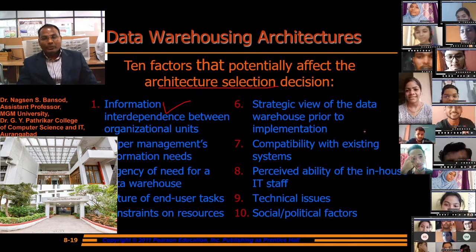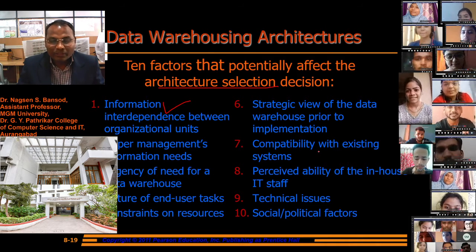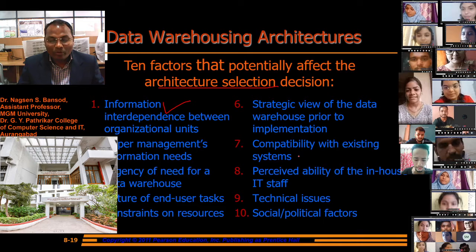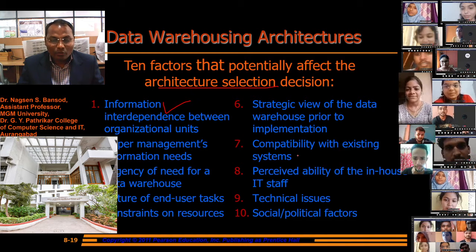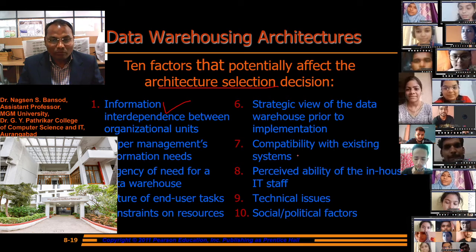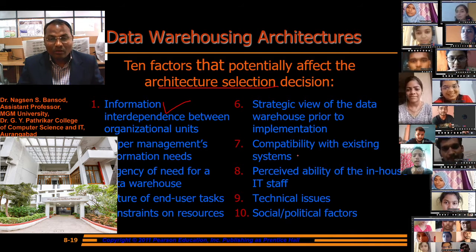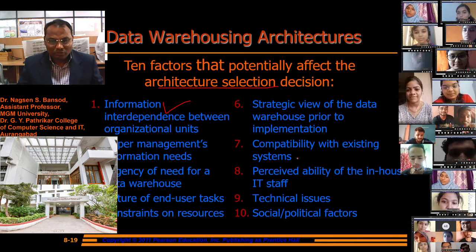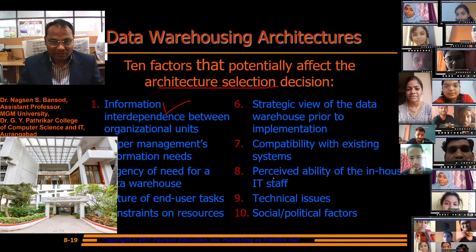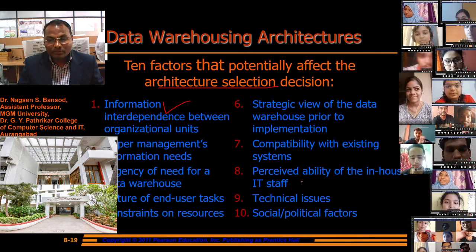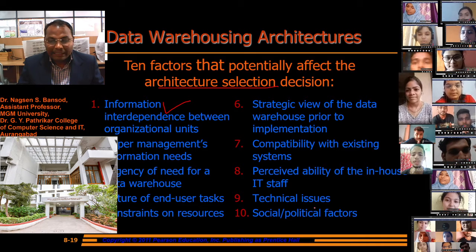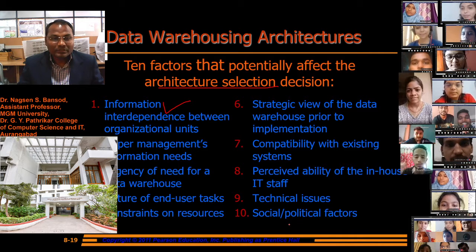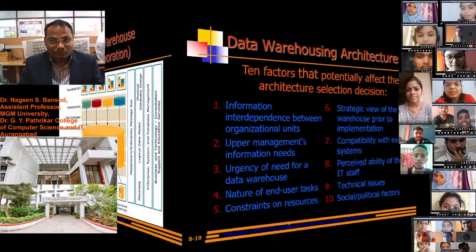Then compatibility with the existing system: how the existing system is different from our novel technology. Will this novel technology provide data faster than the existing system, more accurate than the existing system? According to that, we have to select the data warehouse architecture. Perceived ability of the in-house IT staff, technical issues, and the social-political factors we have to consider during the selection of the architecture of the data warehouse.